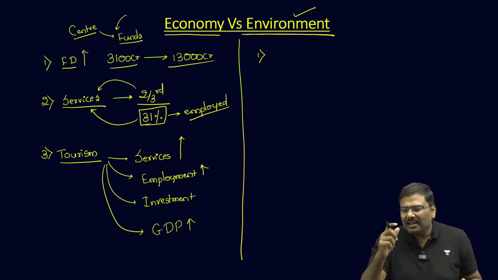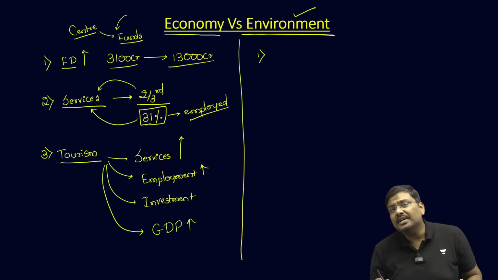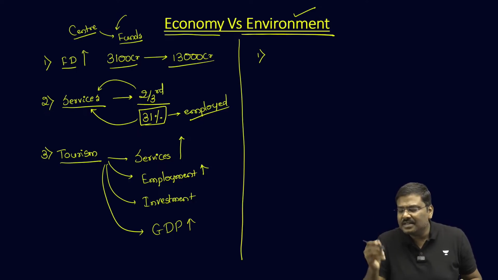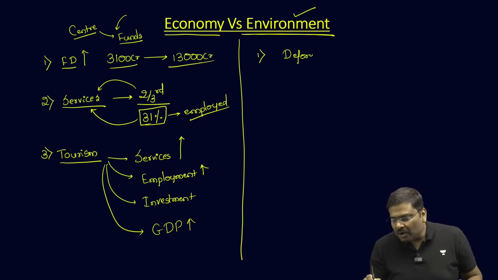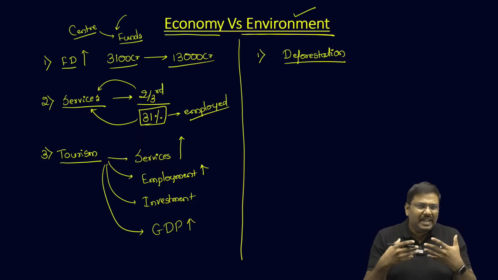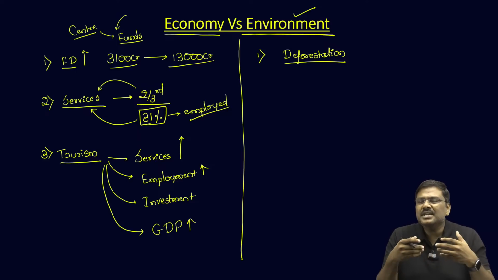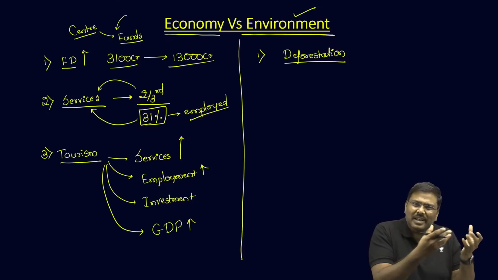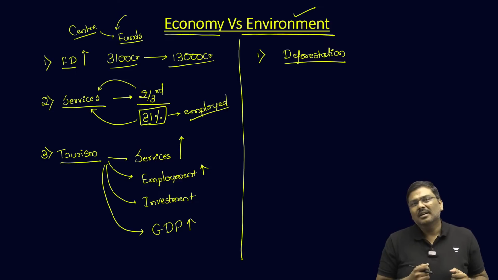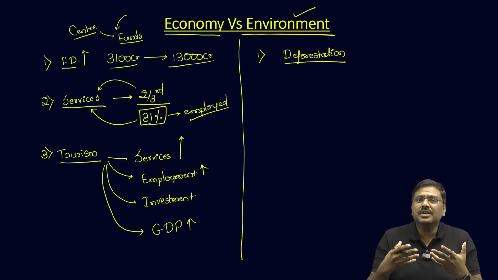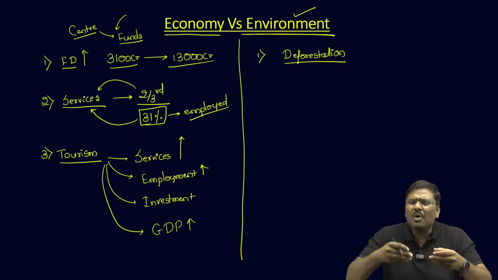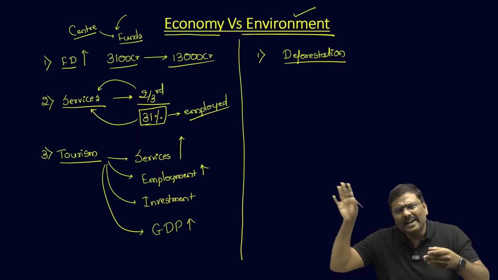But as a result of this, there will be a lot of deforestation. We have very recently seen what deforestation can do to a region such as Wayanad. I hope you understand deforestation. It will increase the possibilities of disasters in the later duration.